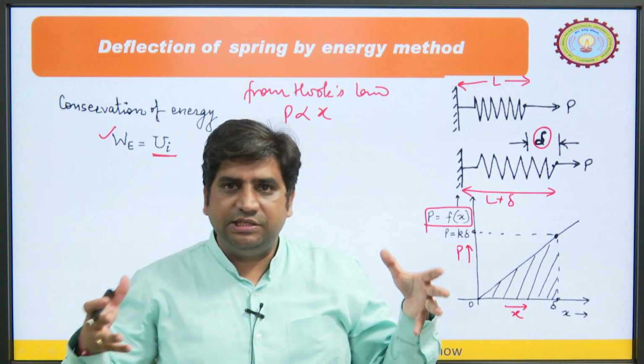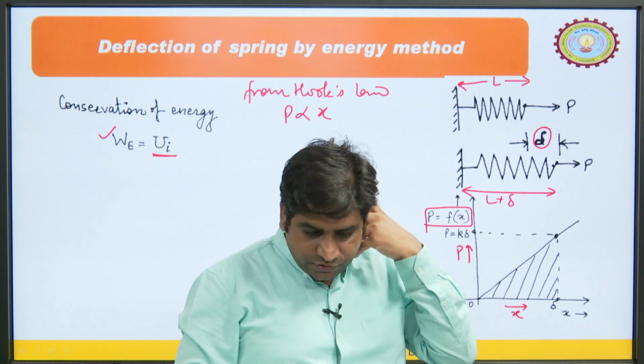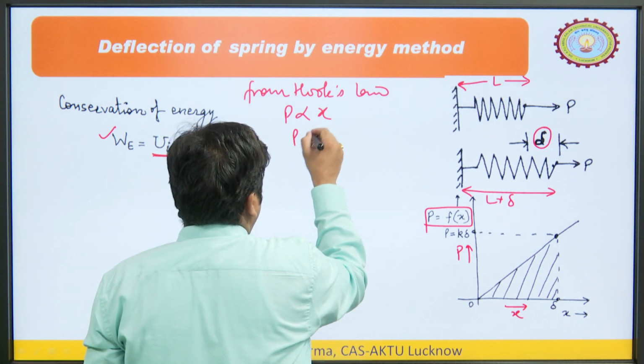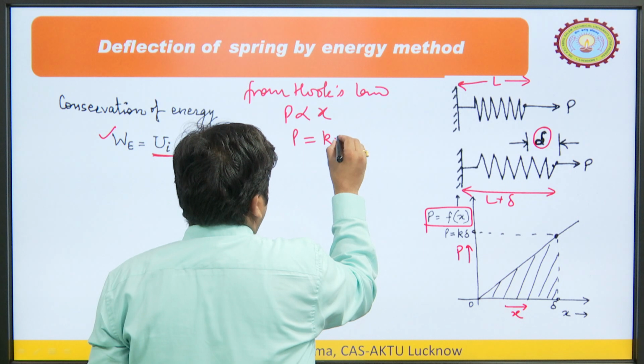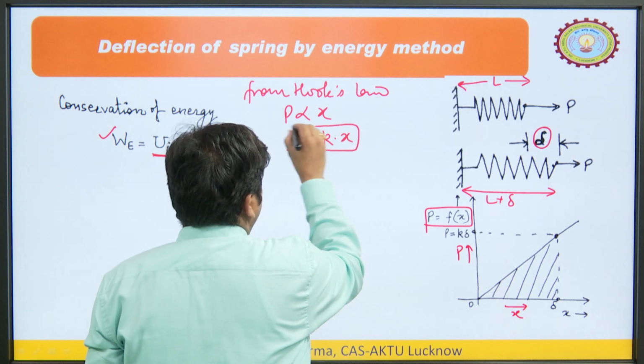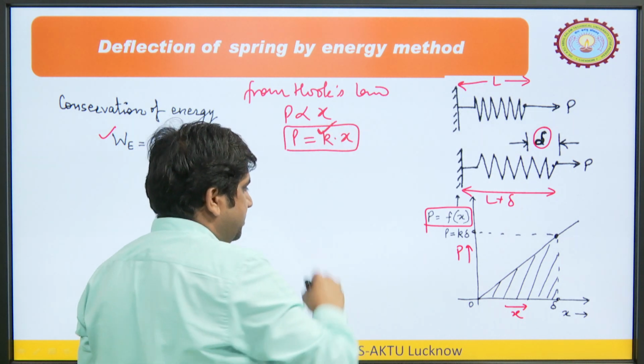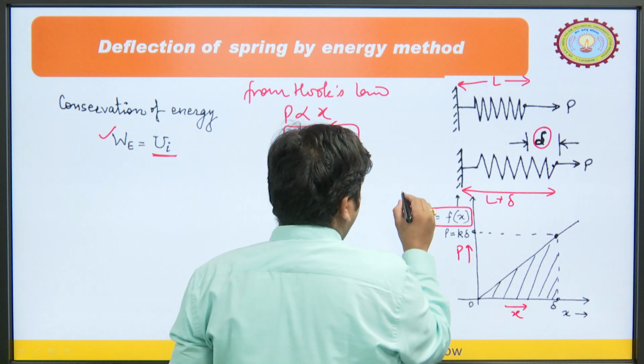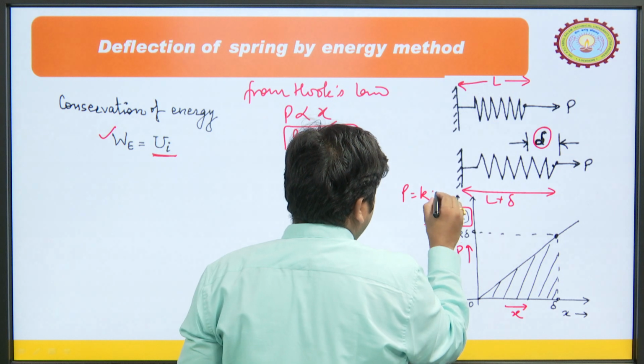So, if we want to increase the displacement, we have to apply more force. So, P is directly proportional to x, and if we remove this sign of proportionality, one constant is introduced, that constant is k, this is the stiffness. So, here P is the function of x, or we can say P is equal to k x.